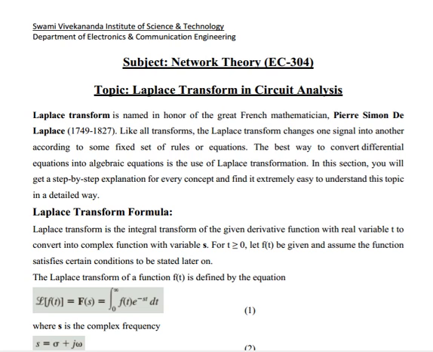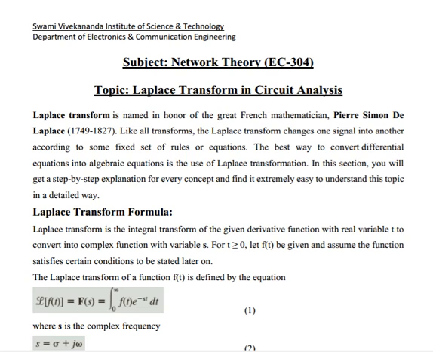So Laplace transform is named in honor of great French mathematician Pierre Simon de Laplace. Like all transforms, the Laplace transform changes one signal into another according to some fixed set of rules or equations. Now, the best way to convert differential equations into algebraic equations is the use of Laplace transformation.